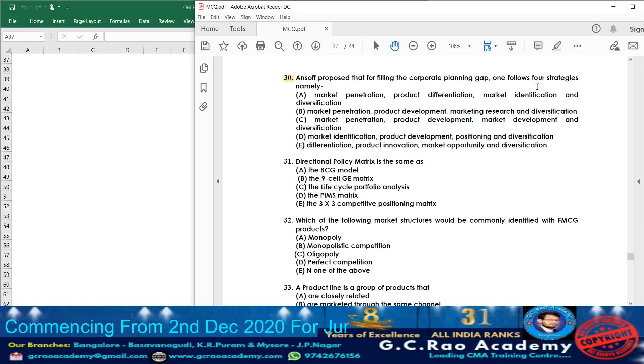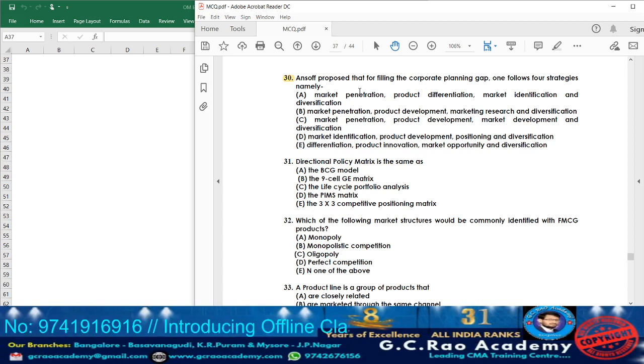What are the four strategies? Market development, market penetration, product development, and diversification. As per Ansoff, when an organization has existing products and is trying to enter new markets, it should go for market development.